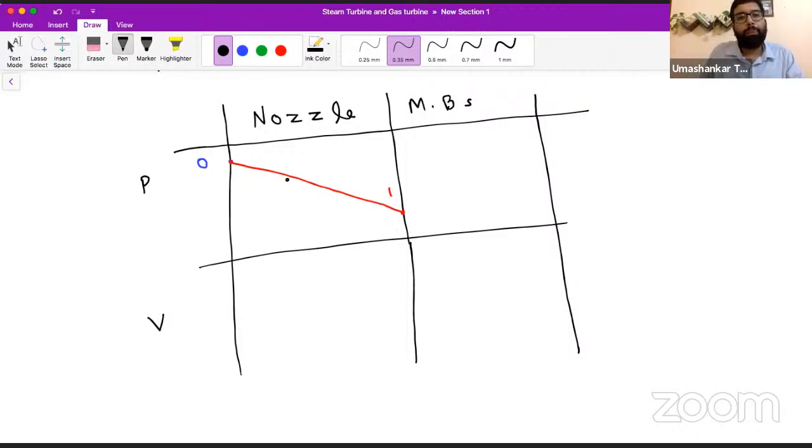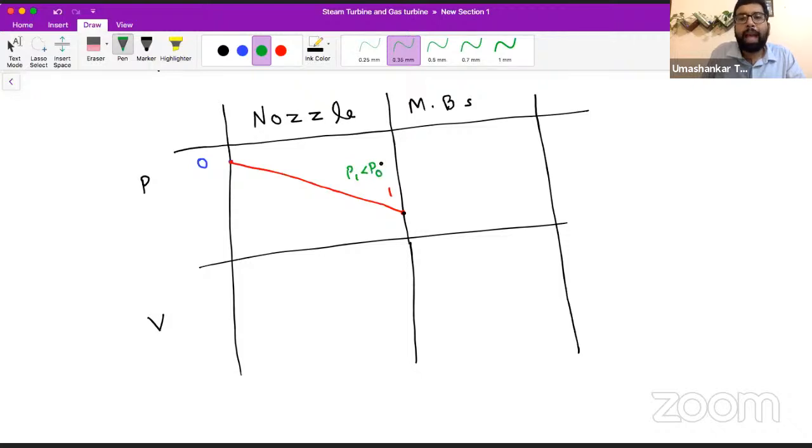Our pressure goes on decreasing, and it reaches this value P1, and you can clearly see that P1 is less than P0.